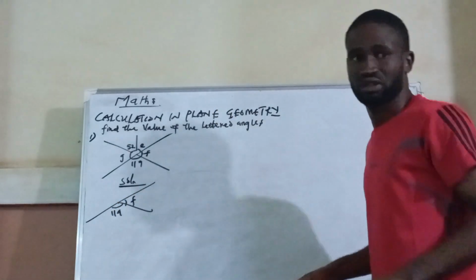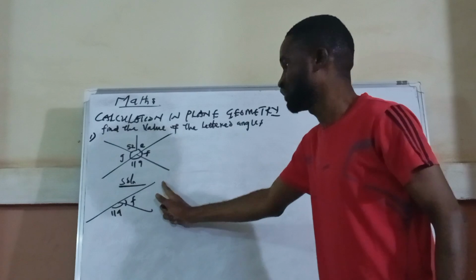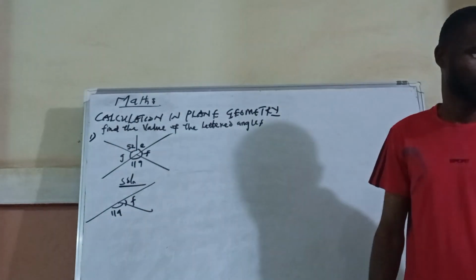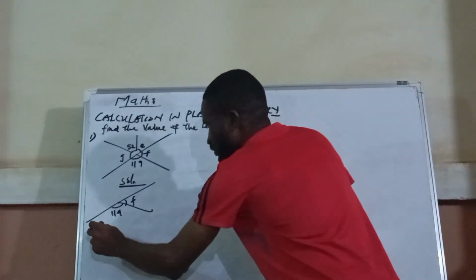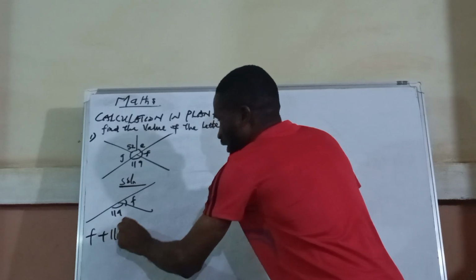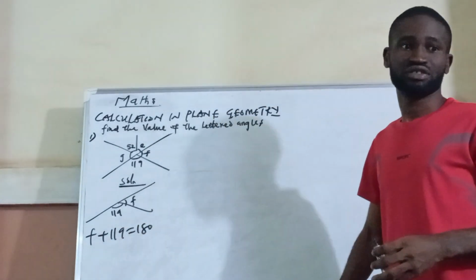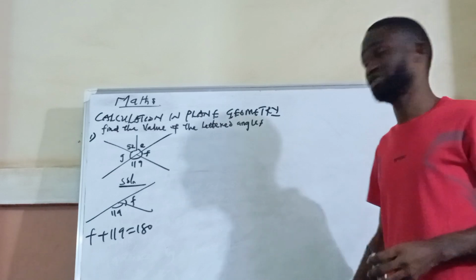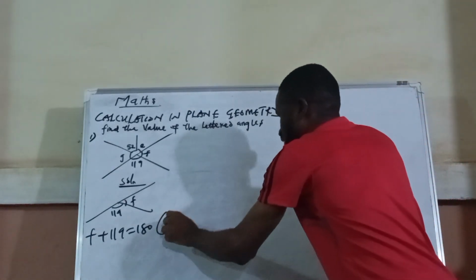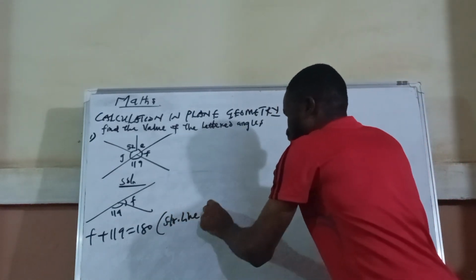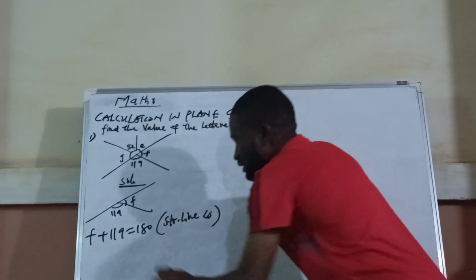I see what I did? So if I want to find F now, this is the straight line angles. What I will now do is to say F plus 119 is equal to 180. Of course, when you add all the angles in a straight line, it must give us 180. So I will give my reason: straight line angles.